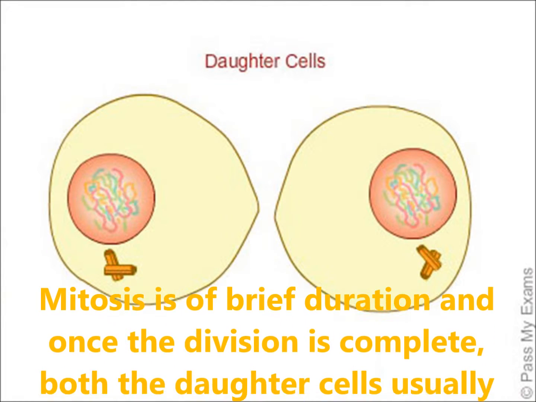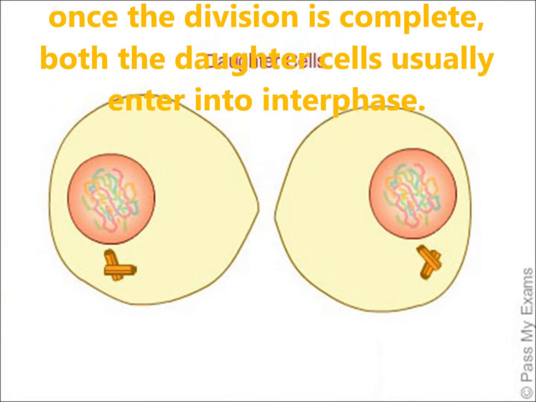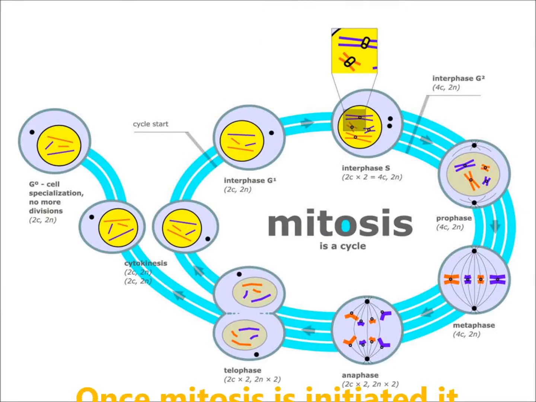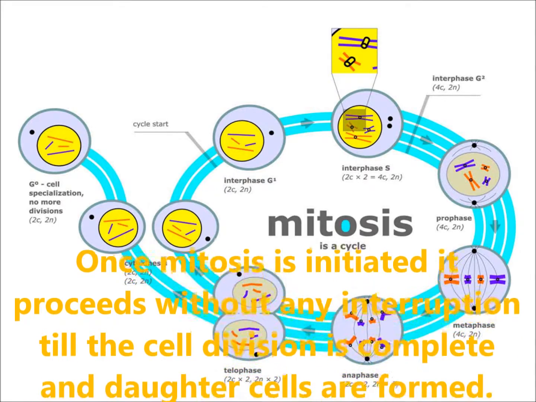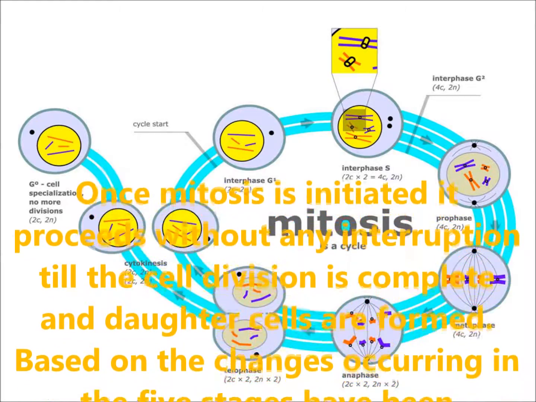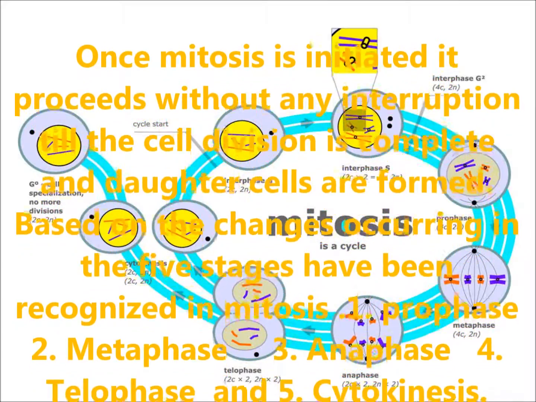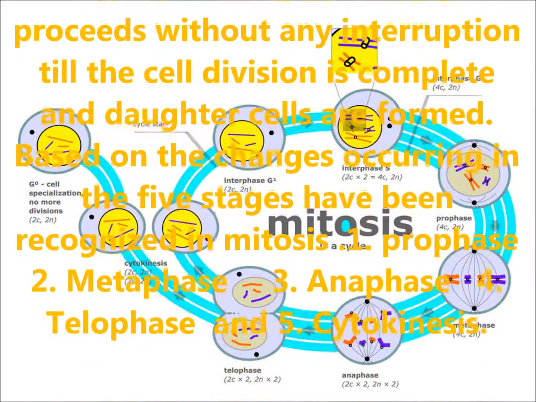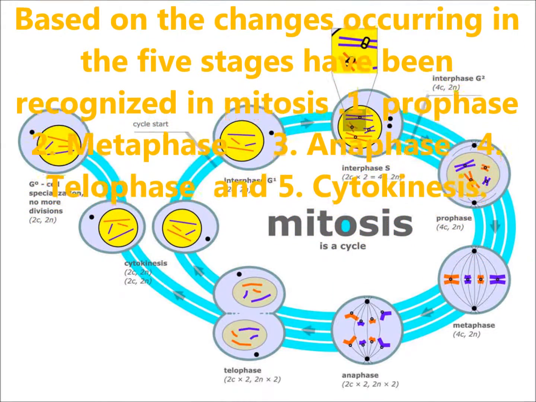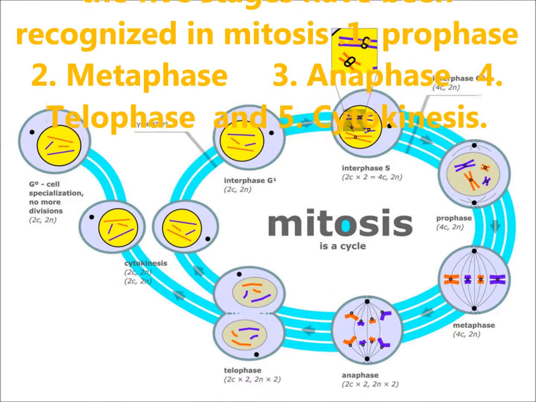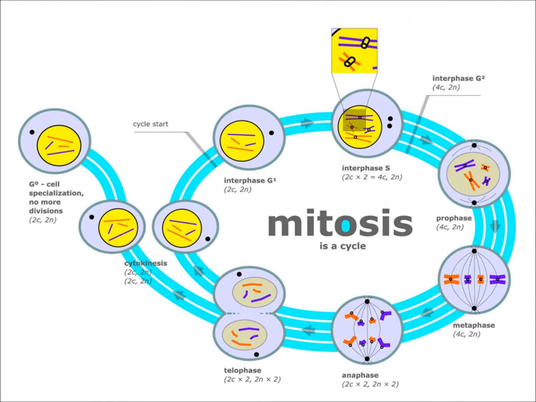Most cells spend a considerable portion of their life in interphase. Mitosis is of a brief duration and once the division is completed, both the daughter cells usually enter into interphase. Once mitosis is initiated, it proceeds without any interruption until the cell divides completely and the daughter cells are formed. Based on the changes that occur, five stages have been recognized in mitosis. They are Prophase, Metaphase, Anaphase, Telophase and Cytokinesis.